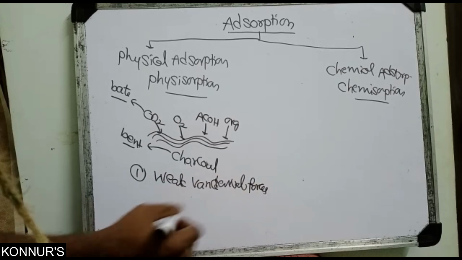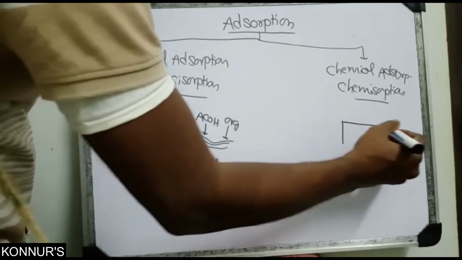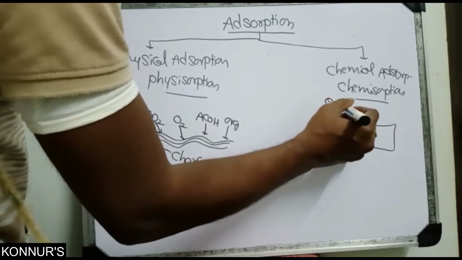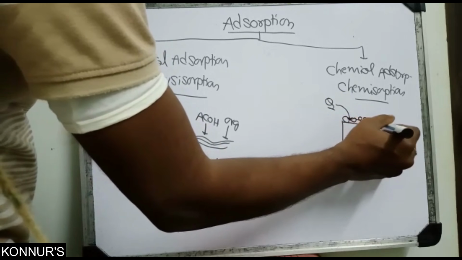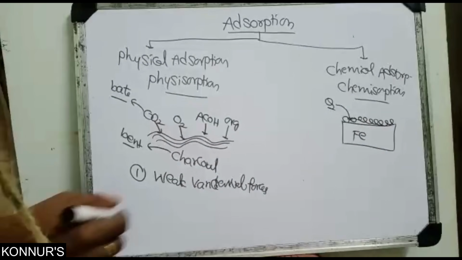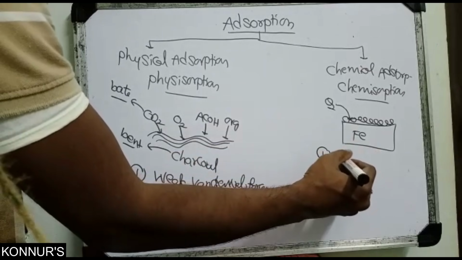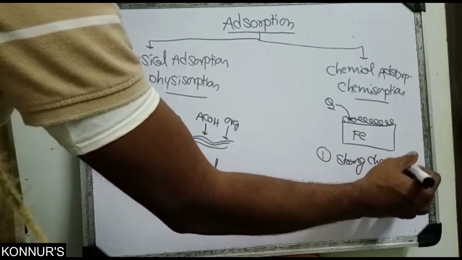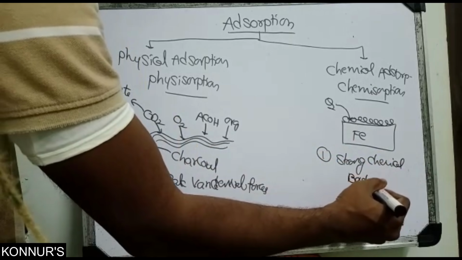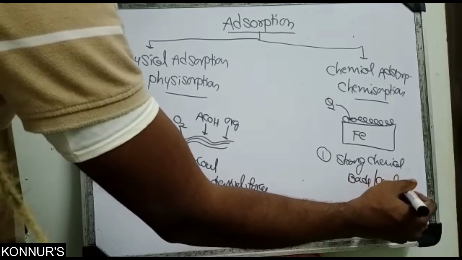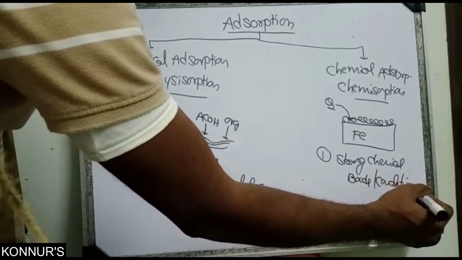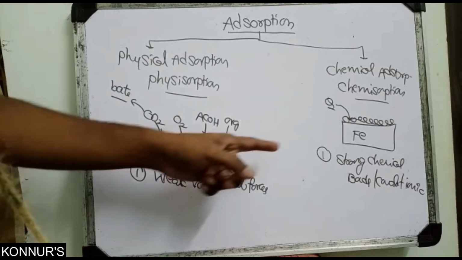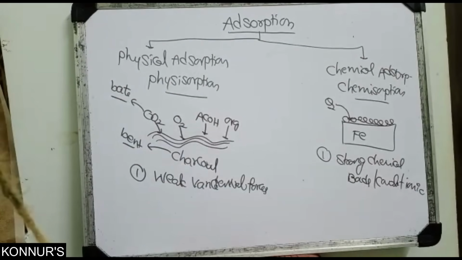Next, chemical adsorption. The best example is iron. Iron becomes rust, so it is attracted with oxygen. That is the best example. Here, what happens? Strong chemical bonds are observed, which may be covalent or ionic also. So here in physical adsorption weak van der Waals forces are observed, and here in chemical adsorption strong chemical bonds are observed.